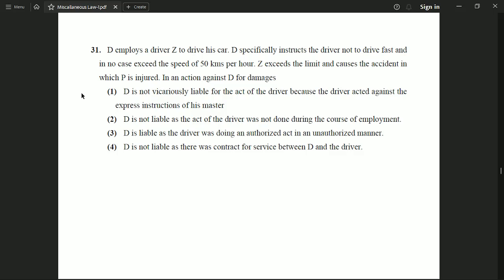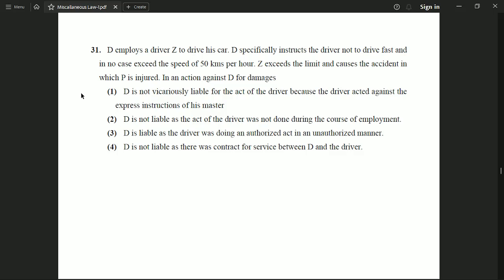Option 2 is D is not liable as the act of the driver was not done during the course of employment. Option 3 is D is liable as the driver was doing an authorized act in an unauthorized manner. And option number 4 is D is not liable as there was a contract for service between D and the driver.